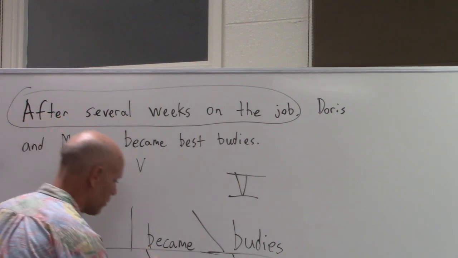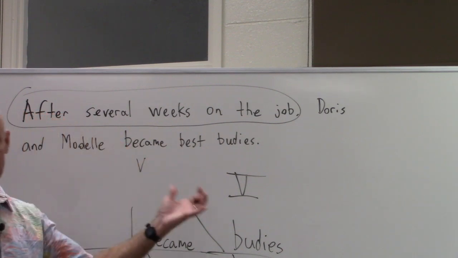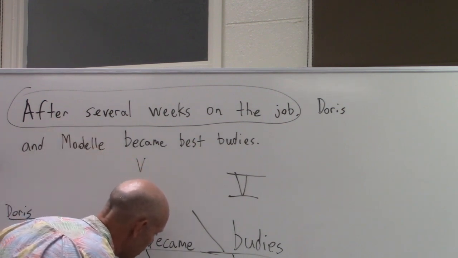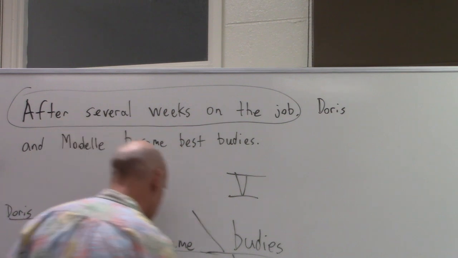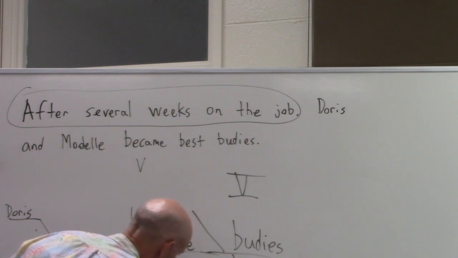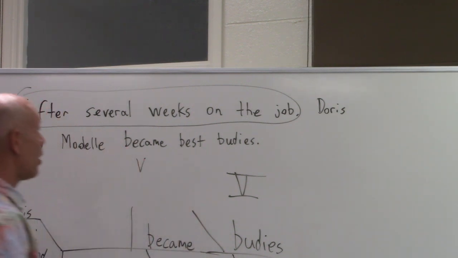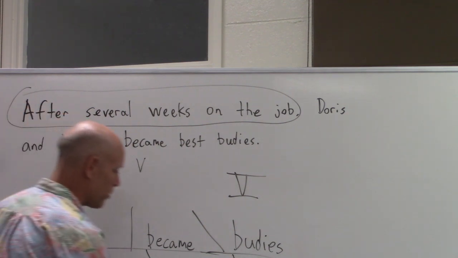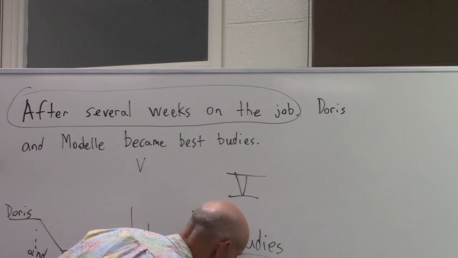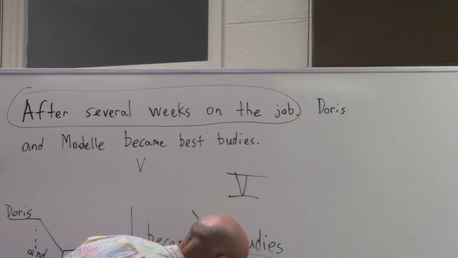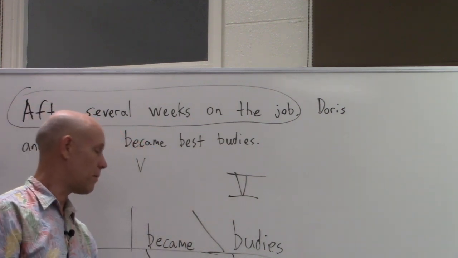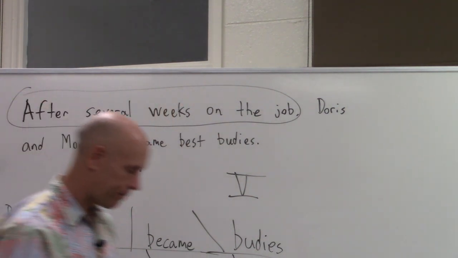That's going to be adverbial. It'll go like this because it's time and place, right? When did they become best buddies? After several weeks. Okay, so if it's time and place, it's going to be adverbial, meaning under the verb. Several. And on the job, what kind of weeks are we talking about? Which weeks? The weeks on the job. Okay, so on the job is another prepositional phrase modifying weeks, that's adjectival. What kind of weeks? The ones on the job. You got it. Let's move on.